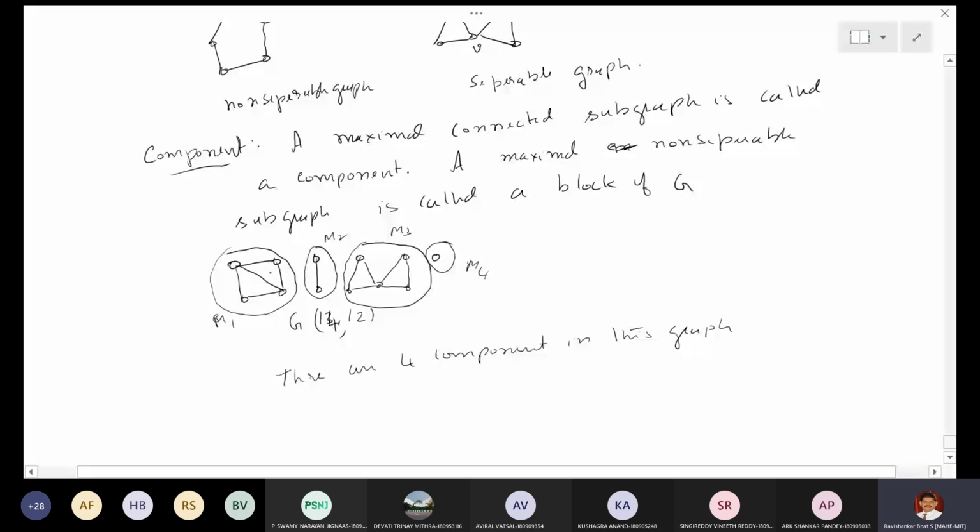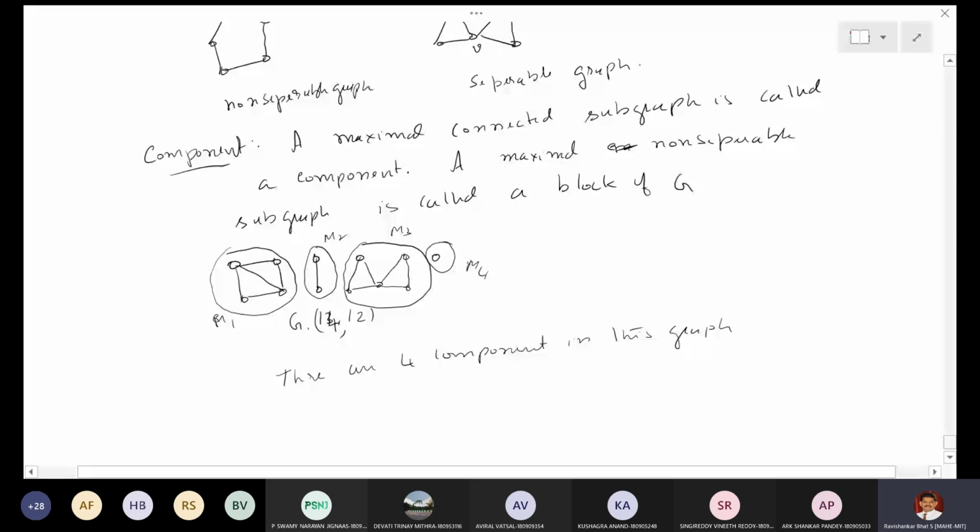So M1 is a block, M2 is a block, M4 is a block. But M3 contains a cut vertex. So how many blocks are there?